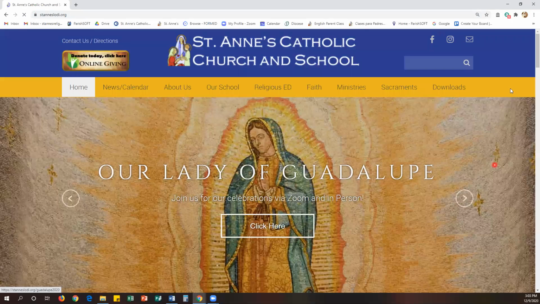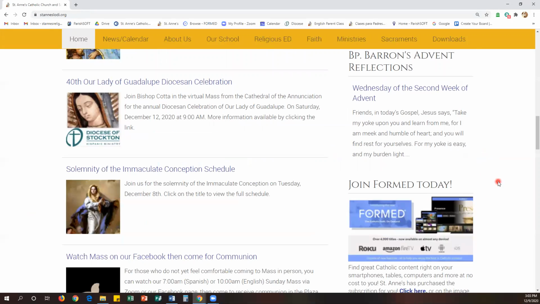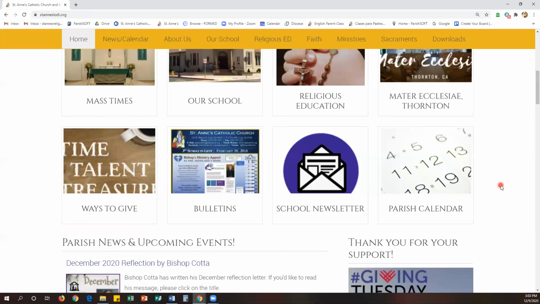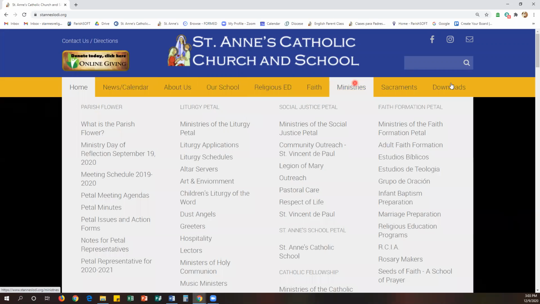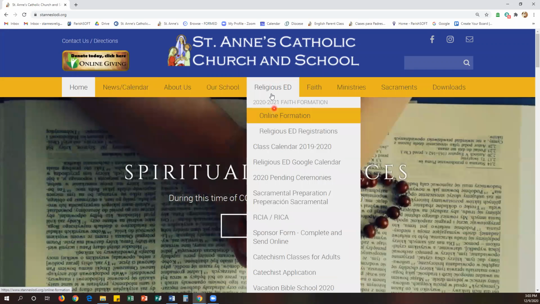Once you enter it, then you are now on our St. Anne's webpage. And you're able to always refer back here for any new updates and to know what's going on here at our parish, especially during these times. So to access the First Communion, on this yellow ribbon, locate the Religious Ed. You don't have to scroll below, just directly where it says Religious Ed, click on that.